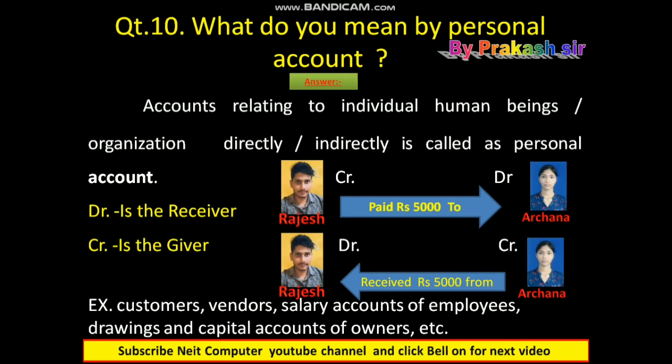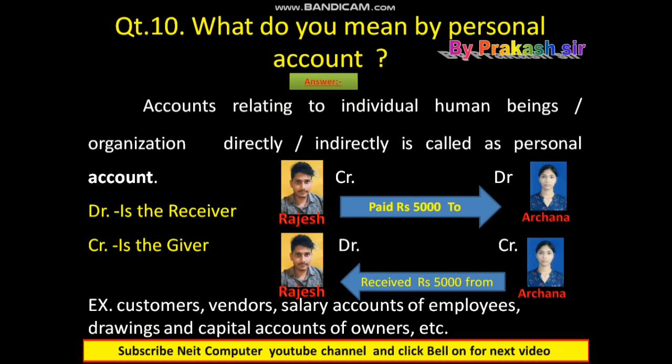And whenever we do a transaction for a personal account and deal with credit and debit, we have to follow the golden rule of a personal account, that is, debit is the receiver and credit is the giver. The person who receives is called debit, and the person who gives is called credit.